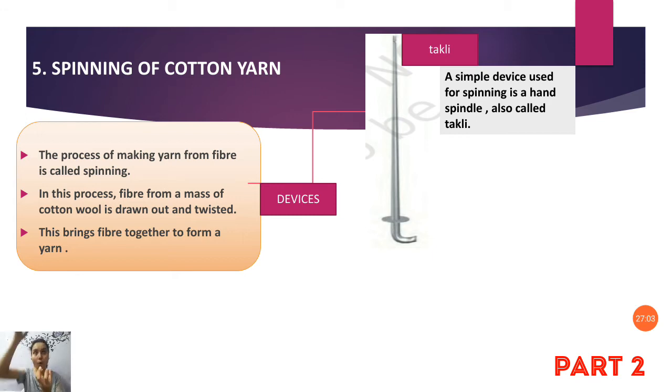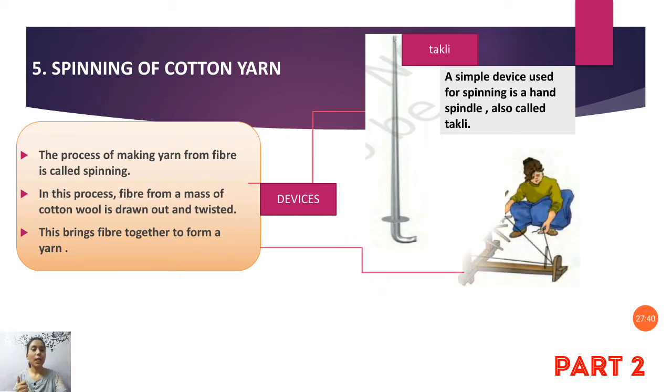That is how the fiber which we are inserting becomes yarn. It will rotate and form a ball at the bottom. That device is known as takli. A simple device used for spinning is a hand spindle, and takli is also known as hand spindle. So this takli can be asked for 2 marks in the exam. Remember this takli. And next is chakra.